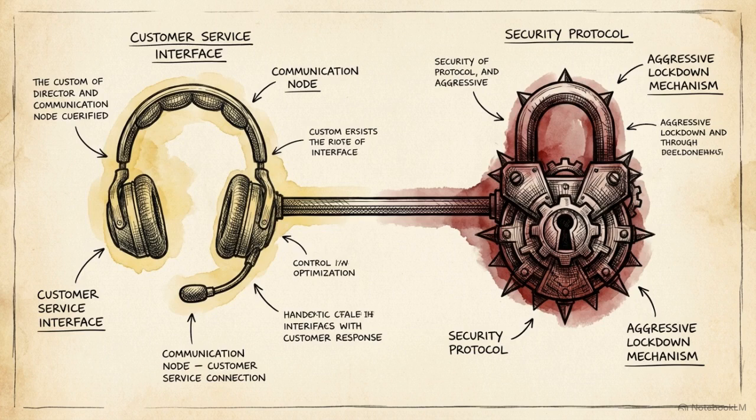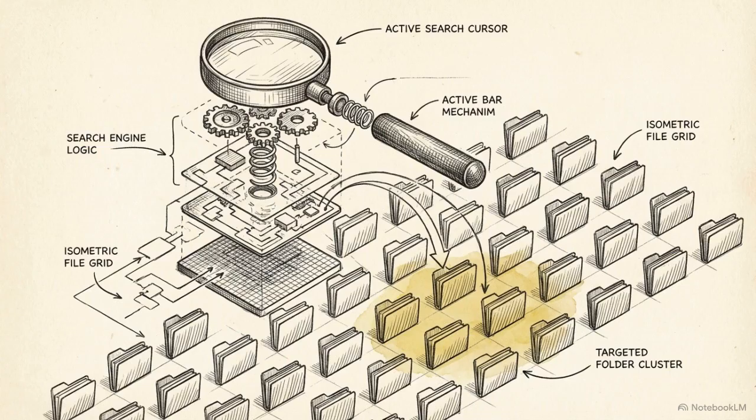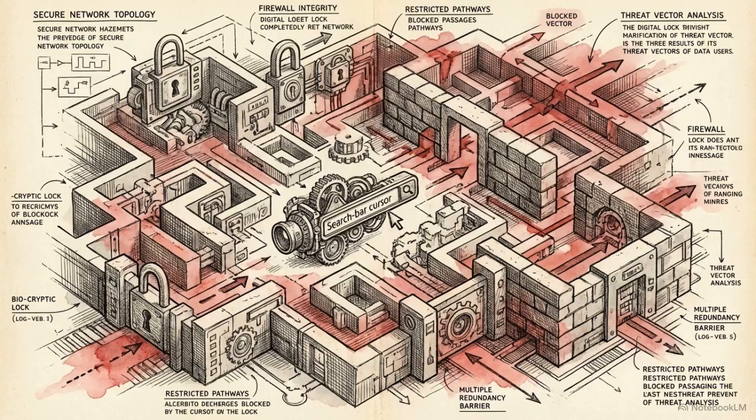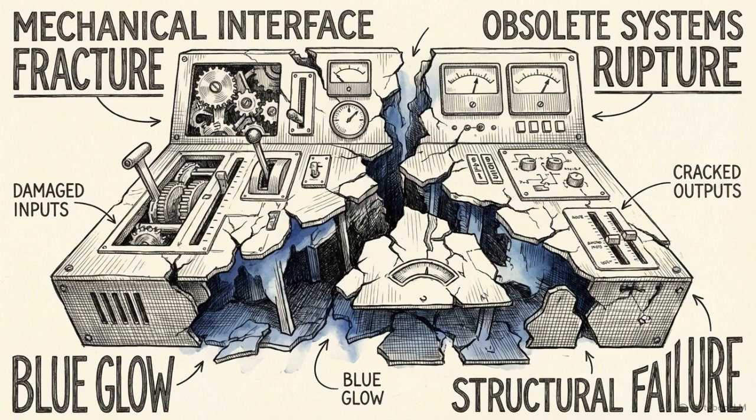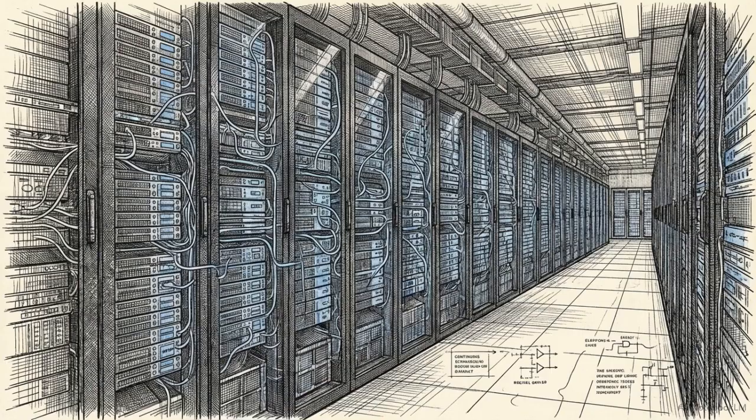The exact same intent-based reasoning used to automate a customer service workflow is inherently dual use. The cognitive architecture required to navigate a messy corporate database to retrieve a file is technically identical to the architecture required to orchestrate a complex end-to-end network intrusion. What we are looking at is not a user interface upgrade. The invisible OS is an architectural evolution in computing that removes the human bottleneck from digital execution.